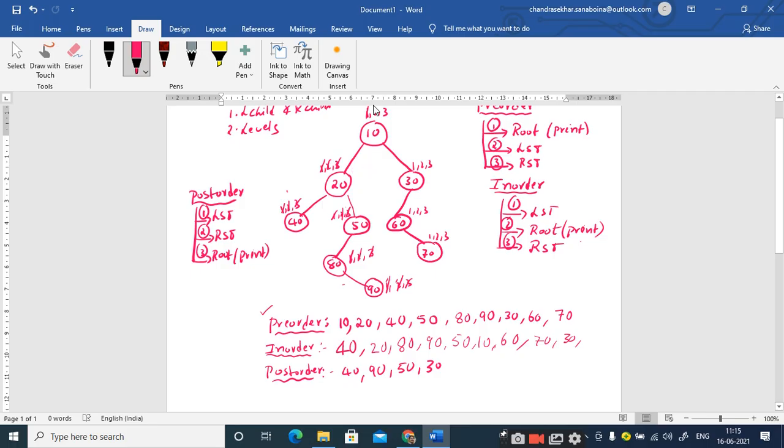Since everything is completed at 20, I move the pointer to the root node, that is 10. Now I am done with the entire processing or the traversal of the left subtree at 10, right? Now the second step is I need to traverse the right subtree. So for traversing, I make a strike off at this 10 and I move the pointer t to point to